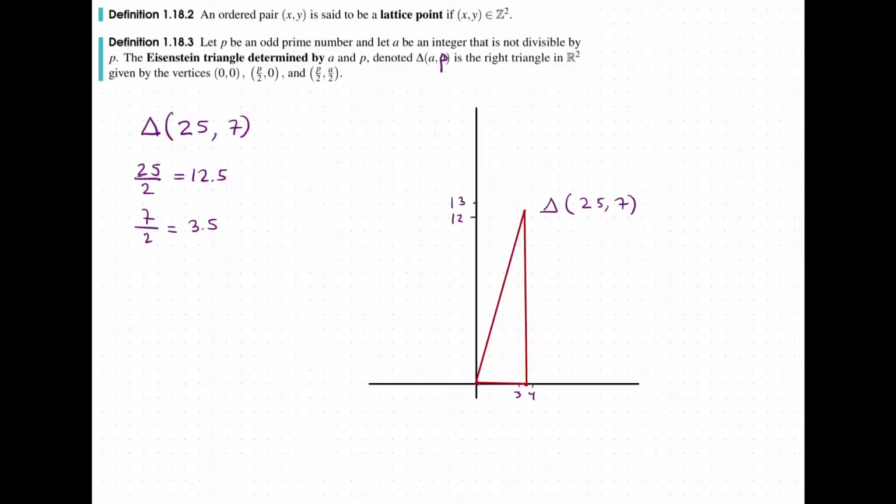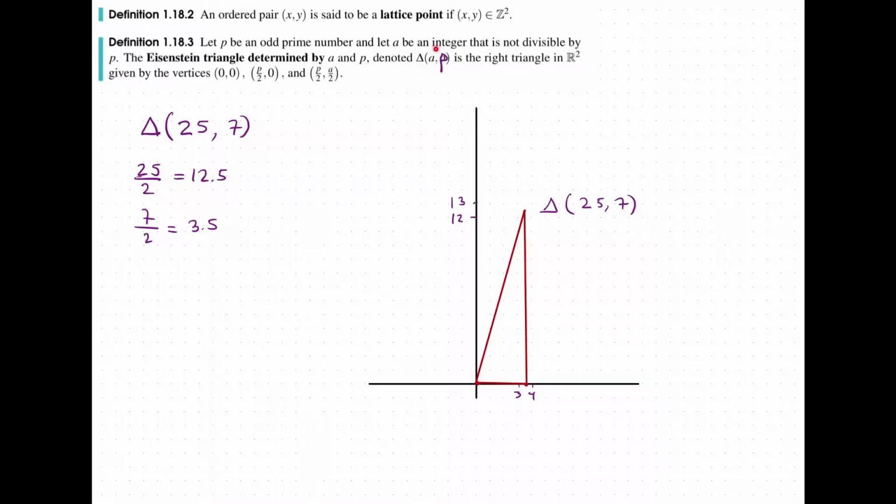So let's go ahead and consider what is the Eisenstein triangle of 25 and 7. Since this harkens back to our earlier example where we computed the Eisenstein value of 25 at 7. So here's our Eisenstein triangle for 25 and 7, and I just noticed a typo.